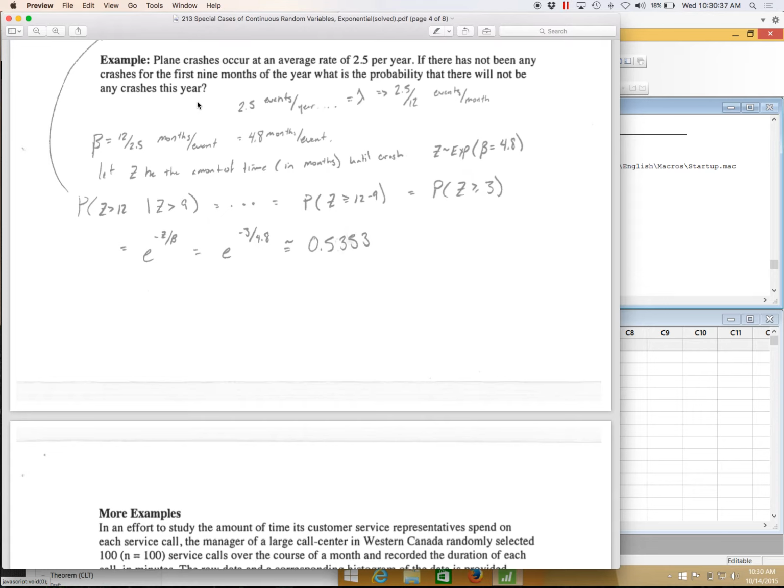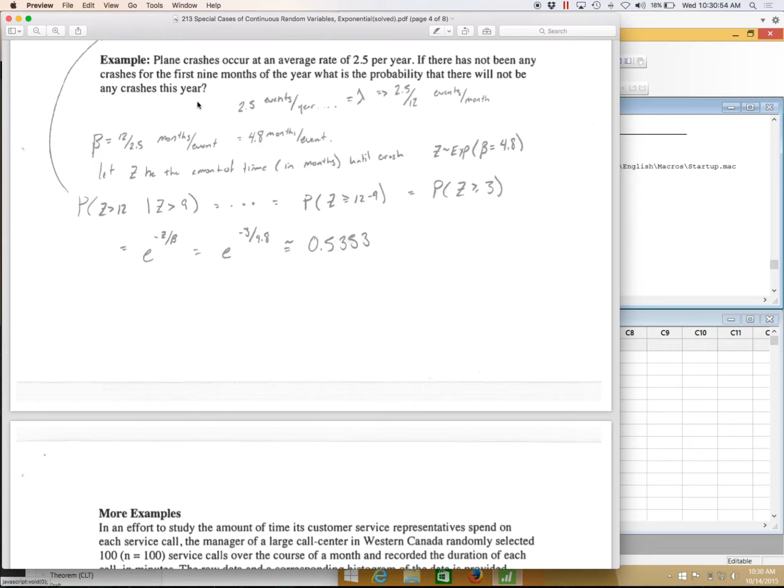Okay, let's see another example of an exponential distribution question. Plane crashes occur at an average of 2.5 plane crashes per year. If there have not been any crashes for the first 9 months of the year, what is the probability there will not be any crashes at all this year?